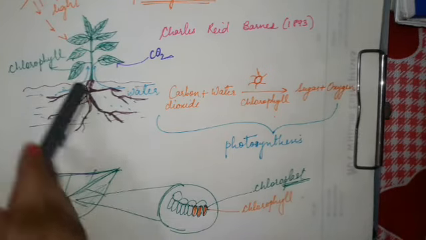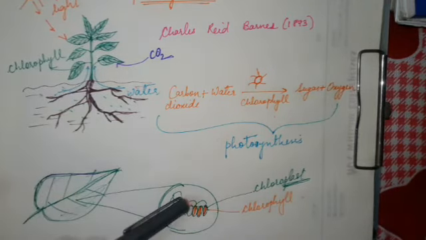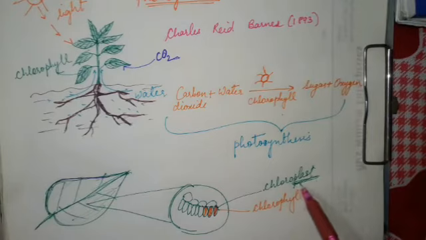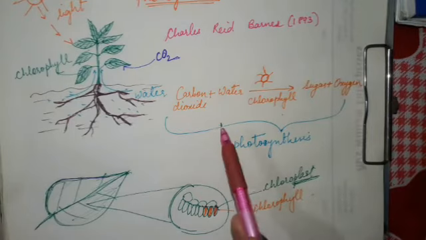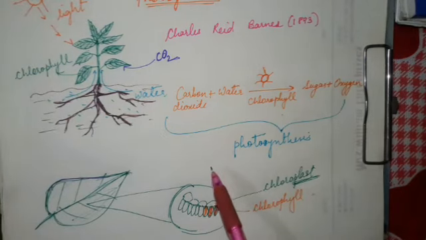So the light which is falling on the plant is absorbed by the chlorophyll in the leaf. Now to see the importance of chlorophyll in photosynthesis, I will explain a very simple example.